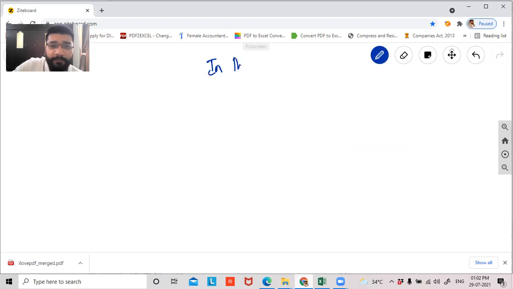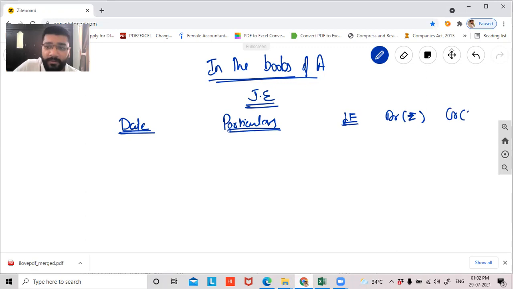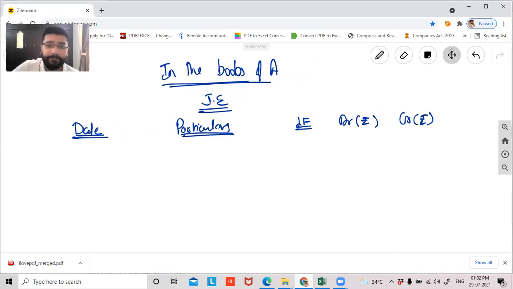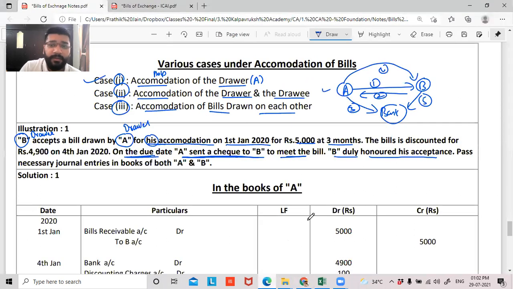In the books of A, journal entries. Date, particulars, LF, debit rupees, credit rupees. Now, guys, I told you this is the first transaction.